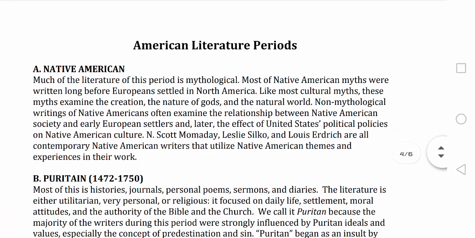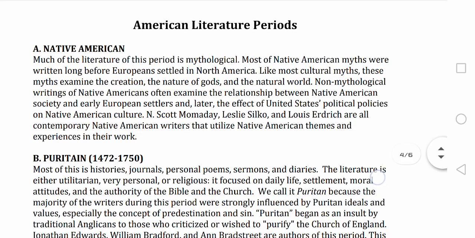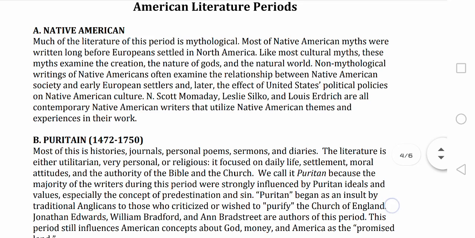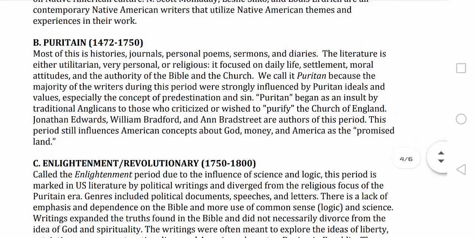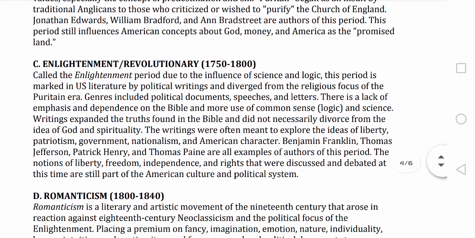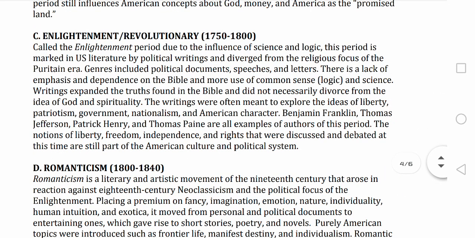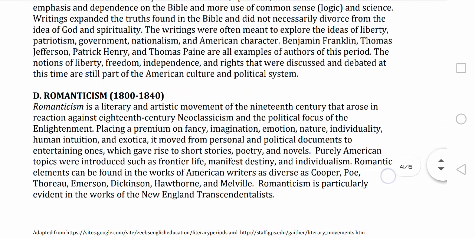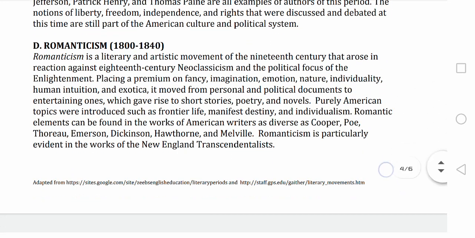Talking about the other ones, the American periods, starting with the Native American, which is more of a mythological one. The Puritan age starts from 1472 to 1750. The Enlightenment and the Revolutionary period is from 1750 to the 1800s. Romanticism started in the 1800s and ended in 1840.